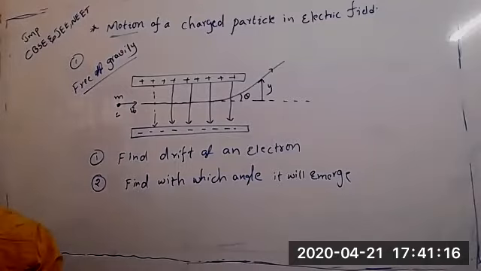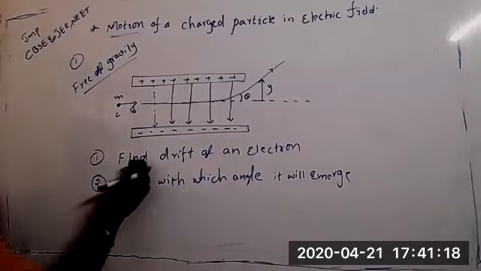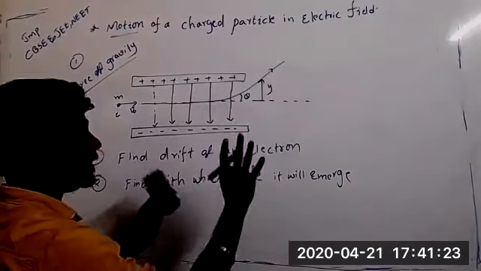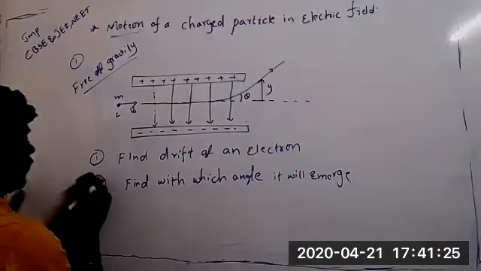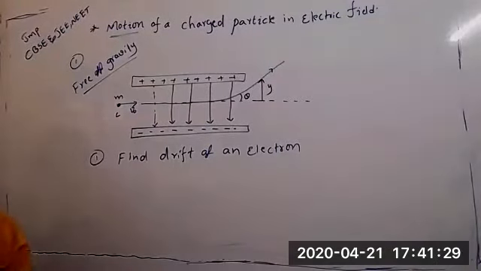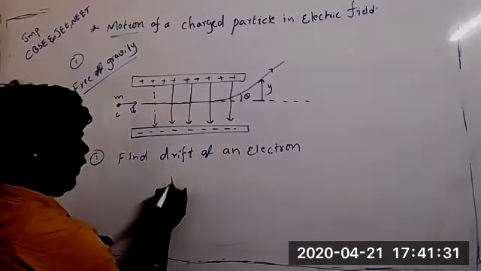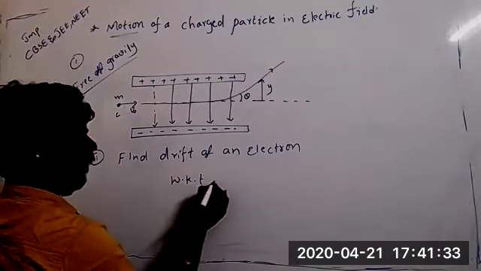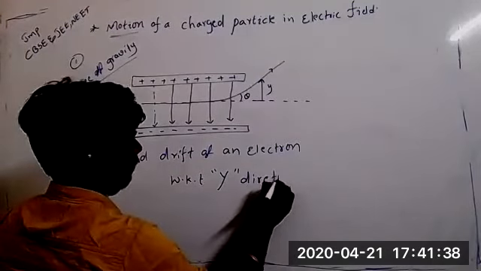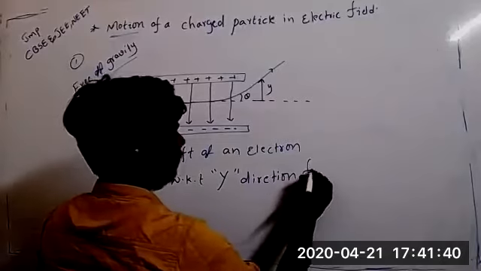Okay, first question we are going to solve now. Find the drift of an electron. Drift means in y direction how much distance it traveled. That's what we are going to calculate. Let's see. We know that in the y direction force is acting.